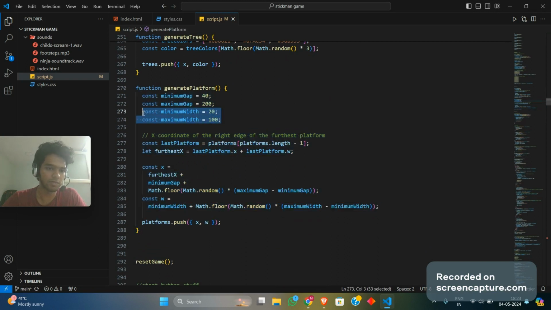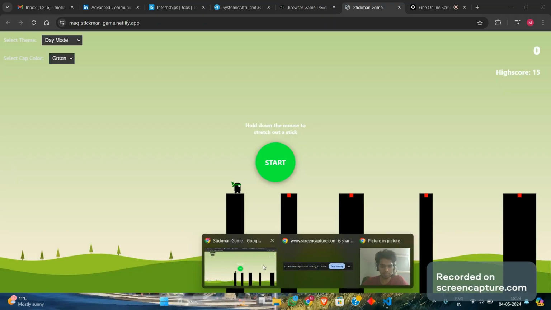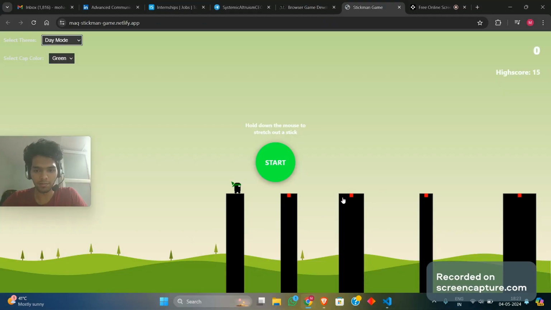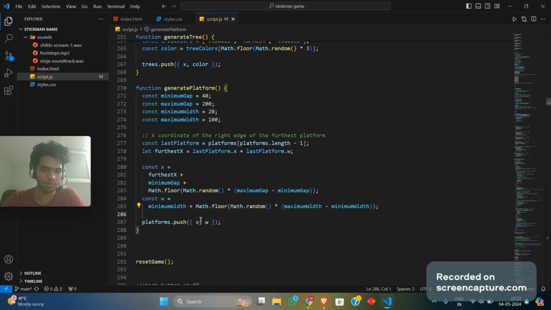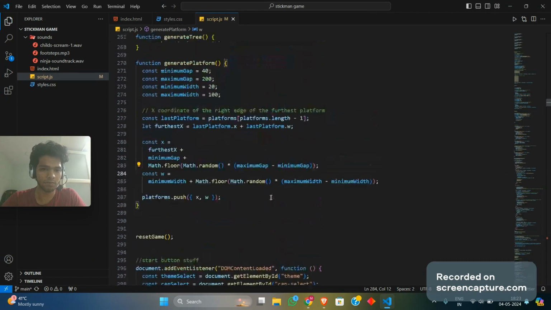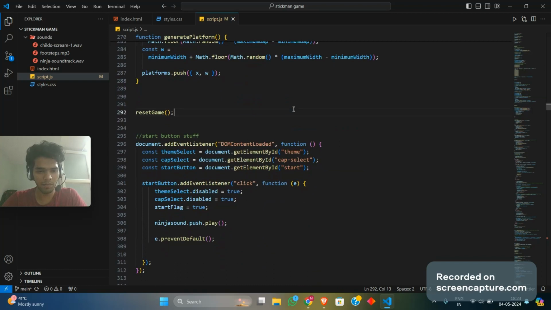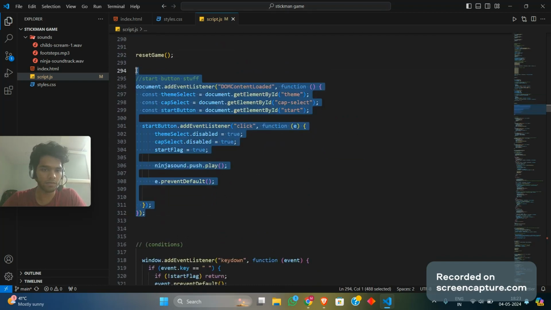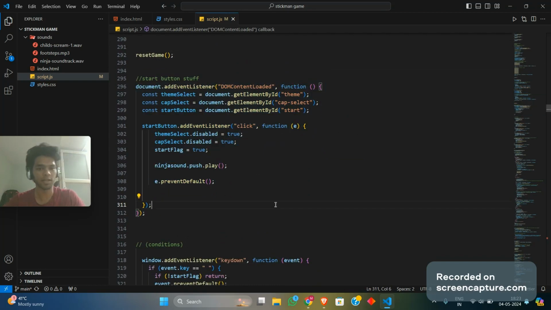Now moving forward, we need the platforms as well, with the minimum and maximum gap. And over here we have 2 more variables, the maximum and minimum width, that come along, which make the platforms easier or harder to access. So this part does that, similar to what we have for trees, but with 2 more variables, the maximum and minimum width.